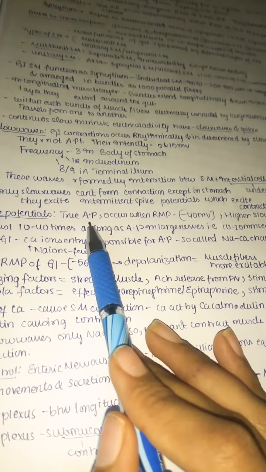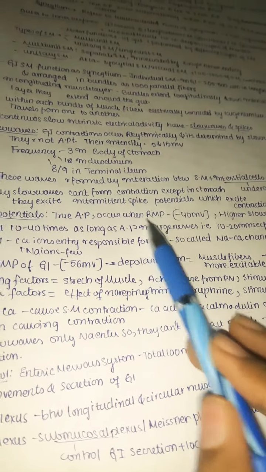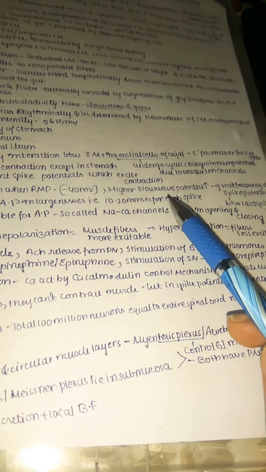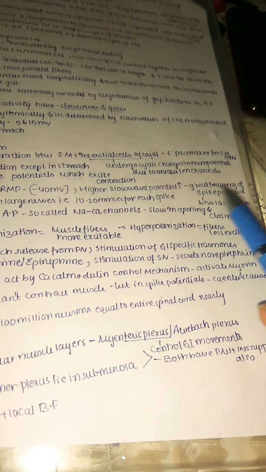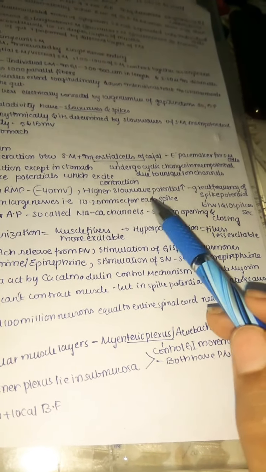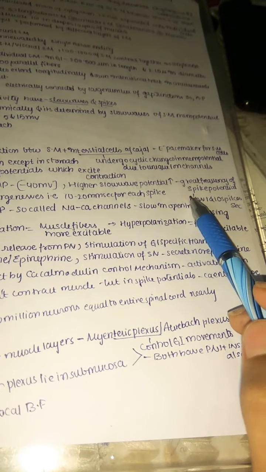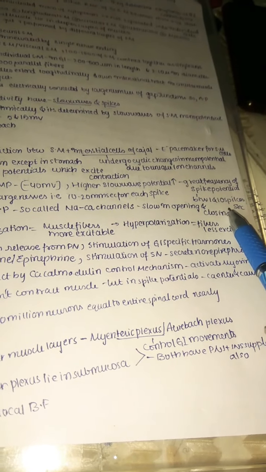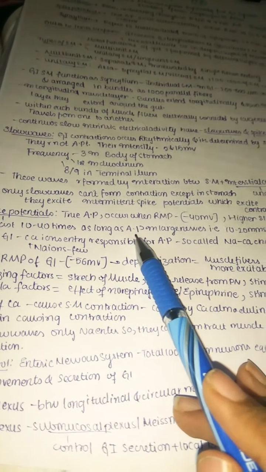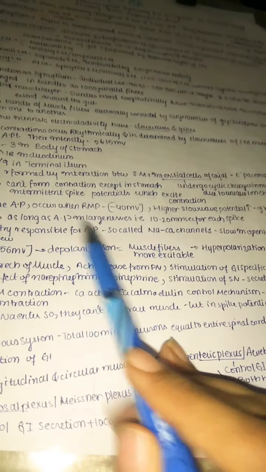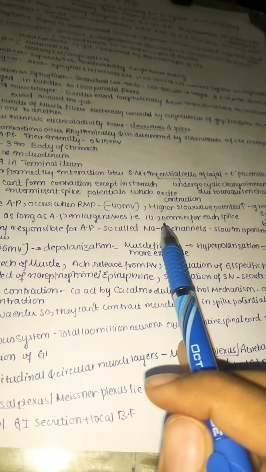Next, coming to the spike potential, or the important action potential. This is a true action potential that occurs when the resting membrane potential is about minus 40 millivolts, with a higher slow wave potential. The frequency of spike potentials is between 1 and 10 spikes per second. Each spike may last 10 to 40 times as long as an action potential in large nerves, like 10 to 20 milliseconds. So they have a larger time duration.